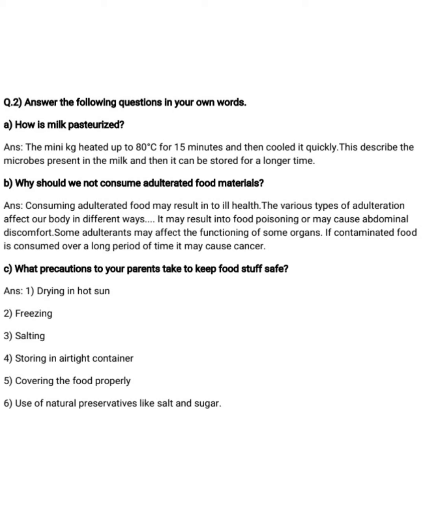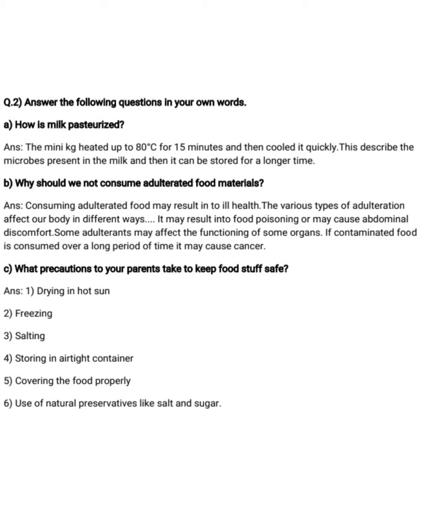See now question number B. Why should we not consume adulterated food materials? See the answer. Consuming adulterated food may result into ill health. The various types of adulterations affect our body in different ways. It may result into food poisoning or may cause abdominal discomfort. Some adulterants may affect the functioning of some organs. If contaminated food is consumed over a long period of time, it may cause cancer.